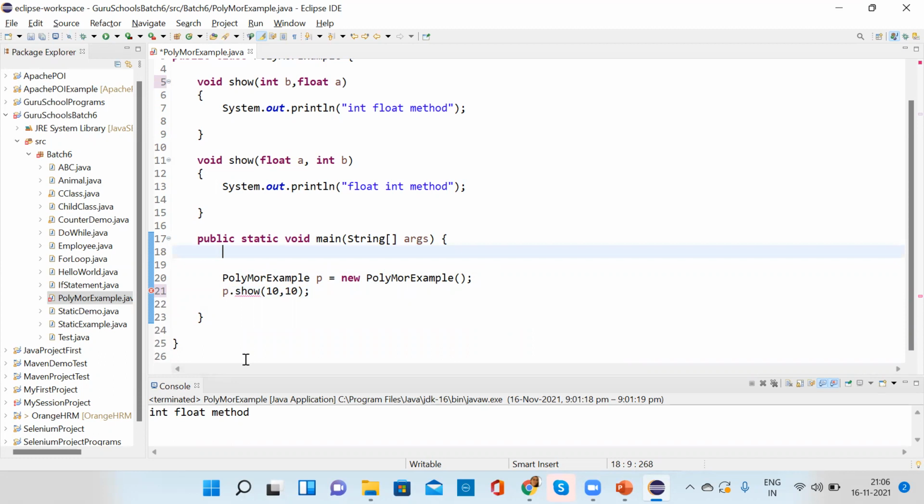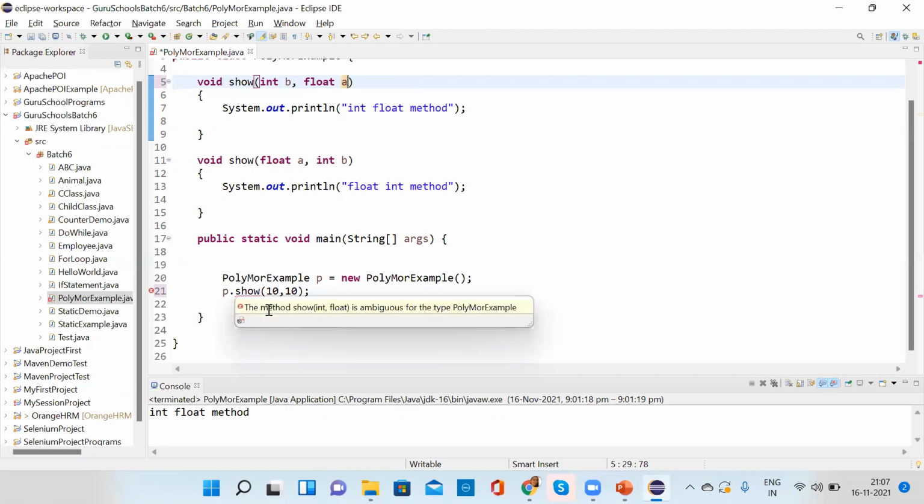Now coming to the var arguments. Var arguments allow a method to accept zero or multiple arguments. Suppose it is one integer argument we are passing. Why is it showing ambiguous? Okay, now I got it. Anyone can tell why it is showing error?